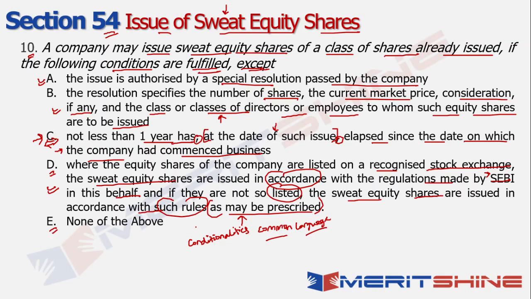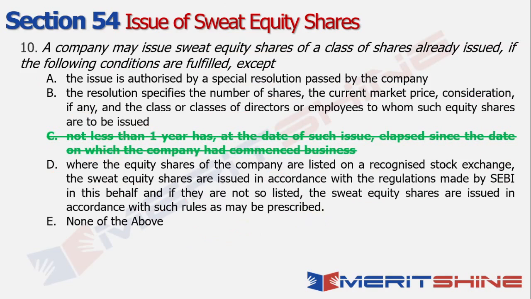Now the reason why I go for option C in this case is that if I'm talking about more than 1 year having been elapsed since the commencement of business, then it might be too much of a time as far as startups are concerned, and they may want to issue sweat equity shares much earlier. As a result, by pure logic, I look at option C as my correct answer.